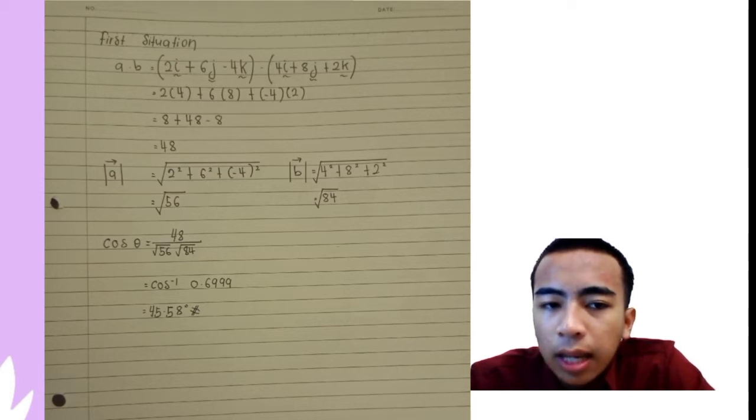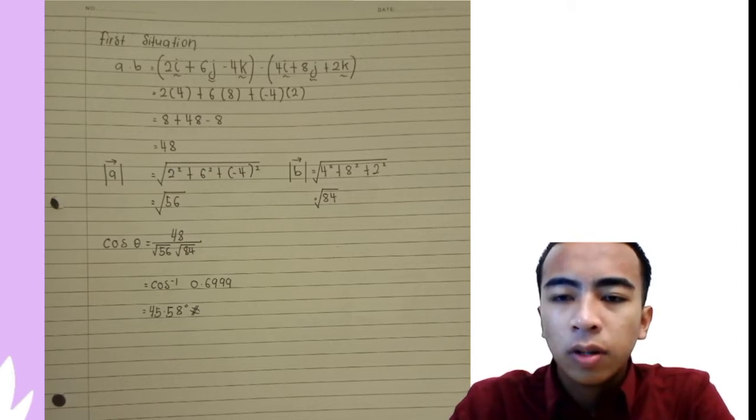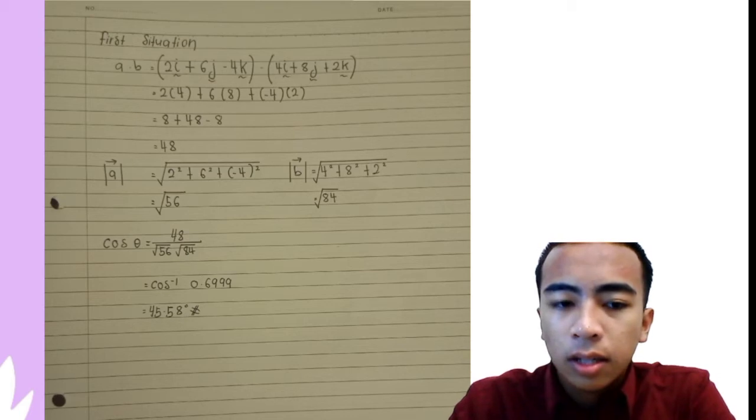You get 8 plus 48 minus 8. Then the answer is 48. Cos theta equals 48 over square root 56 times square root 84, and theta equals cos inverse 0.6999. The angle we get is 45.58 degrees.